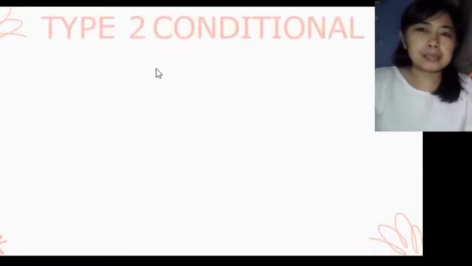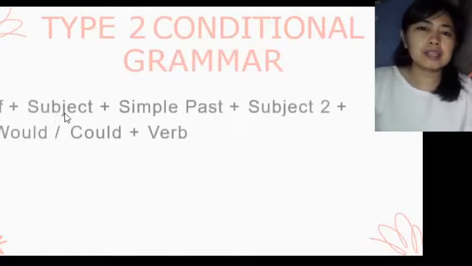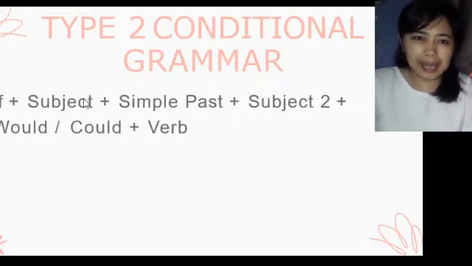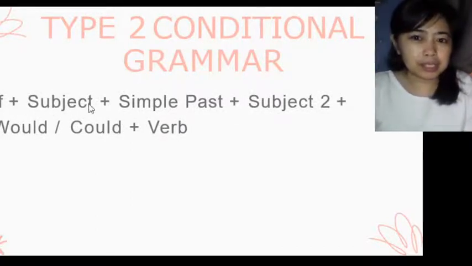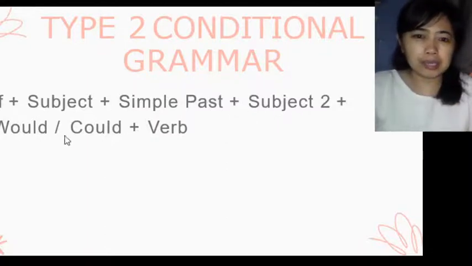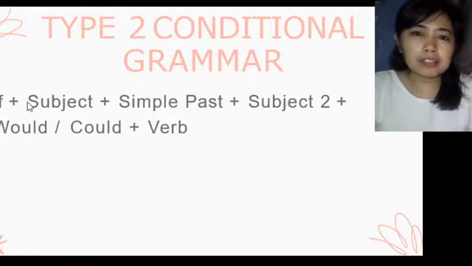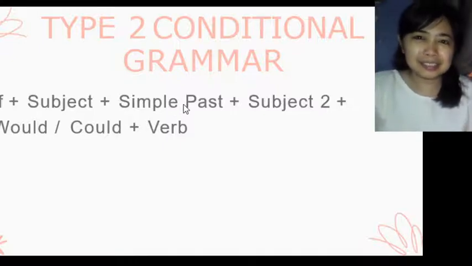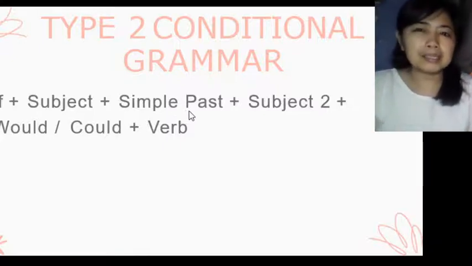Here, the type 2 conditional, its structure: if plus the subject plus simple past, plus the subject, and you have would or could plus the verb. Remember in our first conditional, in the if clause, we have the subject and we pair it with the present form. Here for unreal situations, for the second conditional, we use the simple past.